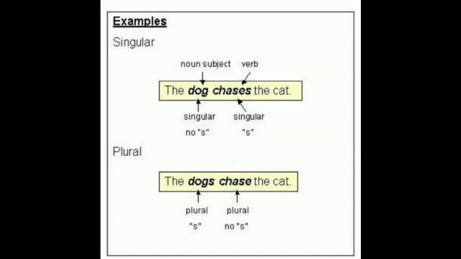Here we add s to the word chase, and in the plural, the dogs chase the cat. Here the dogs is a plural subject and we remove s from the verb to make it a plural verb. Hence, a singular subject agrees with the singular verb, whereas a plural subject agrees with the plural verb. This is subject verb agreement.